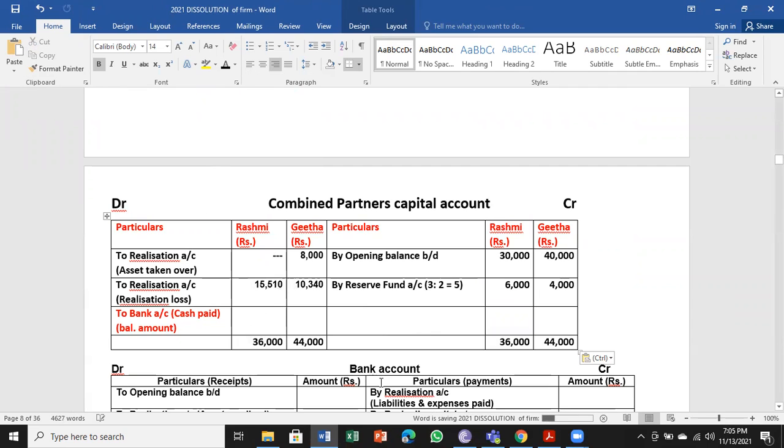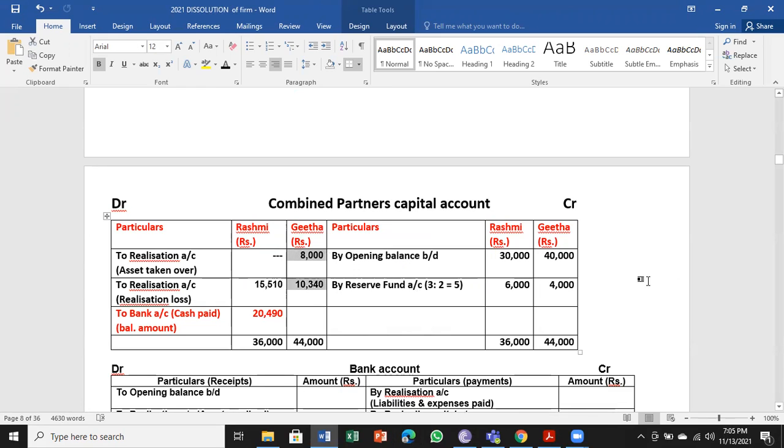After that, we have to find the amount payable by the business to the partner, or which the business is supposed to receive. If you look at it, Rashmi has more credit balance, that is 36,000 minus the realization loss. So the amount payable by business to her is 20,490. Same in the case of Geeta also, 44,000 is the credit minus two entries.